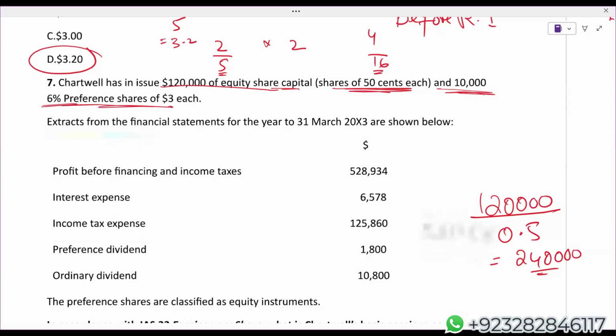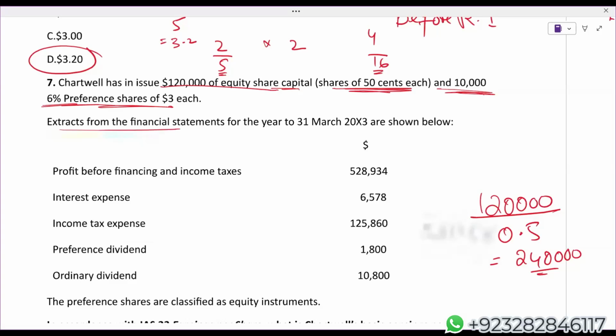And 10,006% preference shares. Now, student, always listen one point. Whenever your examiner gives you preference shares, nothing is mentioned, we always assume given preference shares are irredeemable preference shares. Irredeemable preference shares, they are equity. Second, further nothing is mentioned, we always assume given preference shares, they are cumulative. In case of cumulative preference shares, either company declares the dividend or not, you have to calculate the preference dividend and deduct while calculating EPS. Don't forget these assumptions. Nothing is mentioned, we always assume given preference shares are irredeemable plus cumulative.